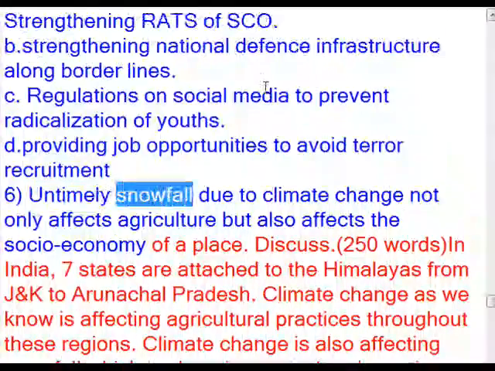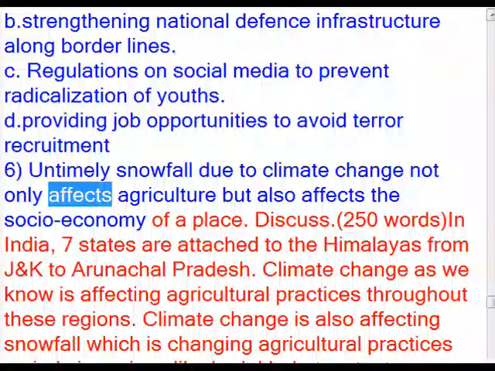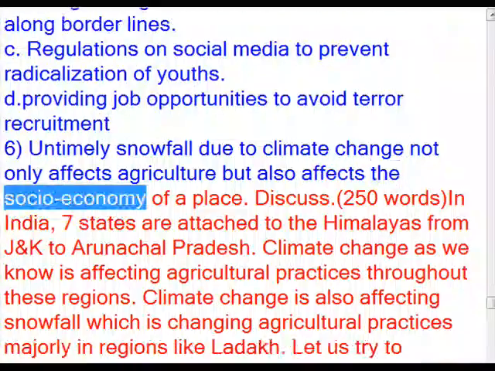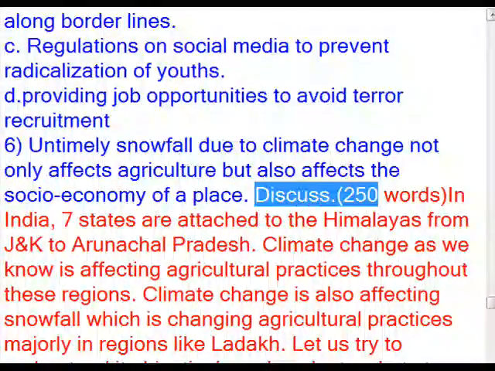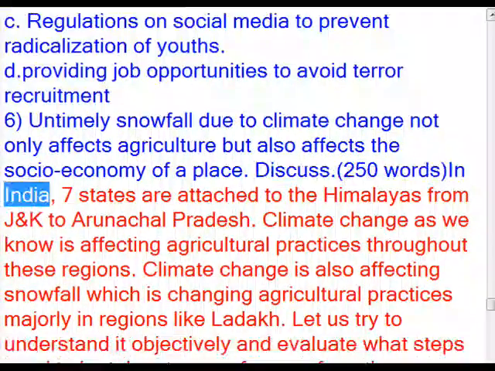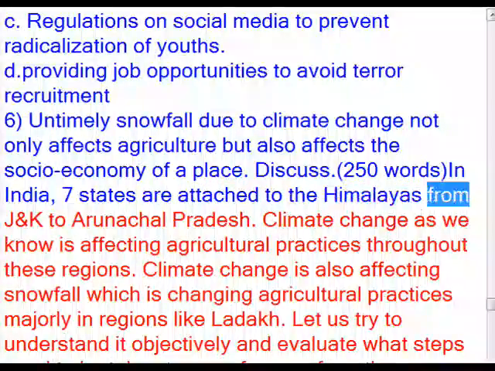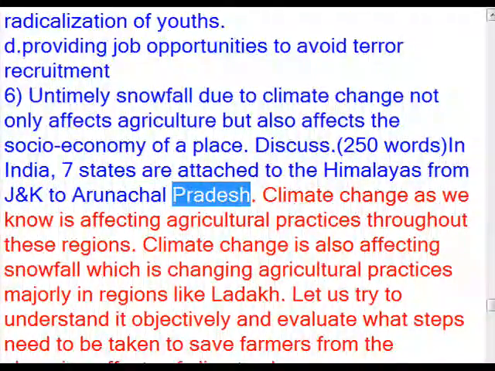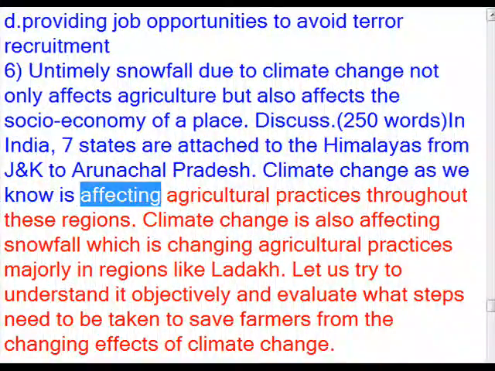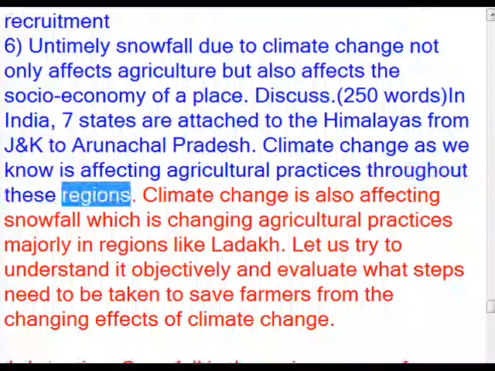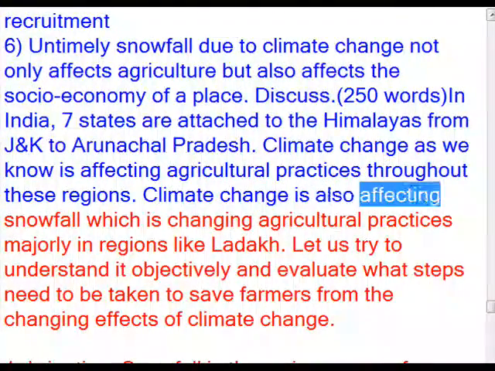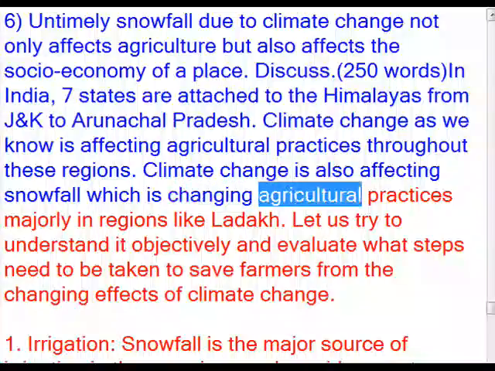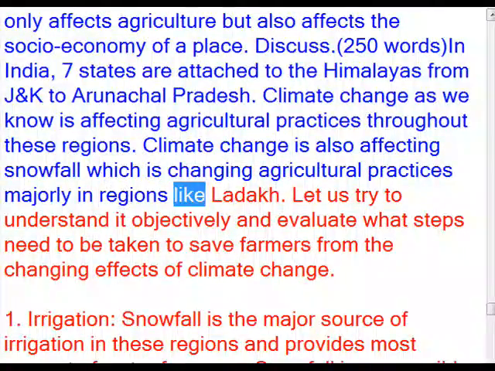6. Untimely snowfall due to climate change not only affects agriculture but also affects the socio-economy of a place. Discuss. 250 words in India. 7 states are attached to the Himalayas from J&K to Arunachal Pradesh. Climate change, as we know, is affecting agricultural practices throughout these regions. Climate change is also affecting snowfall, which is changing agricultural practices majorly in regions like Ladakh.